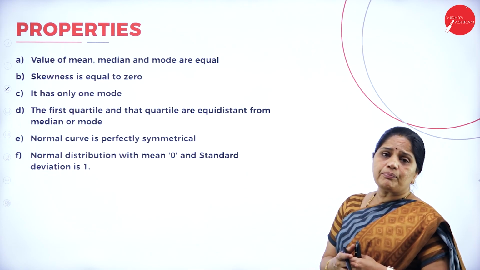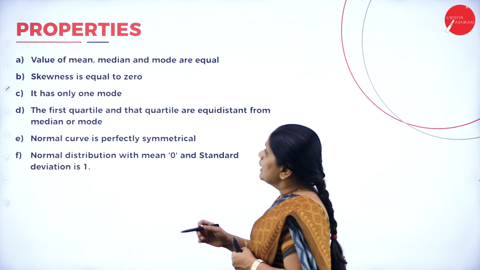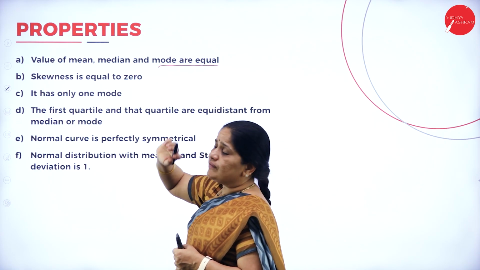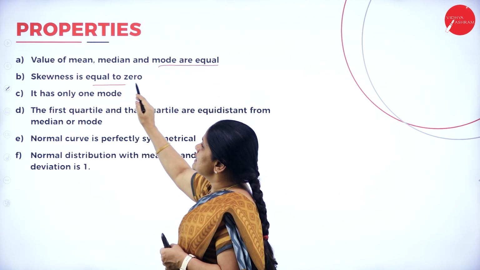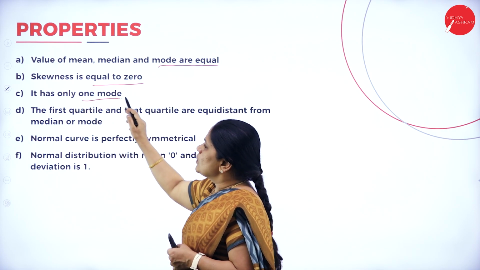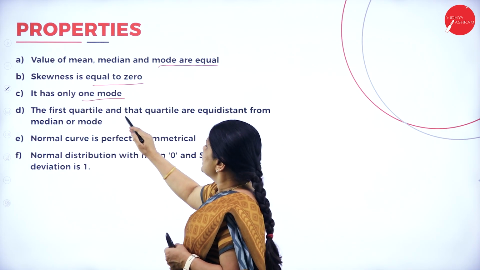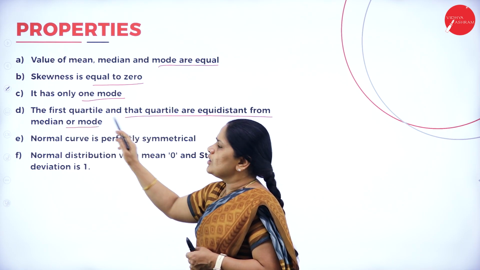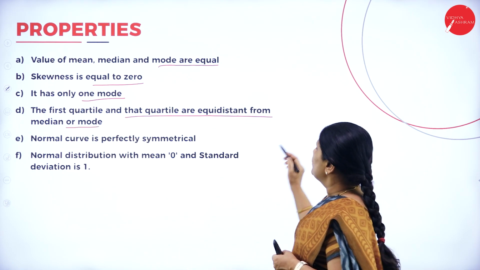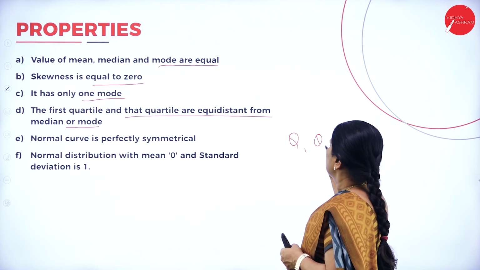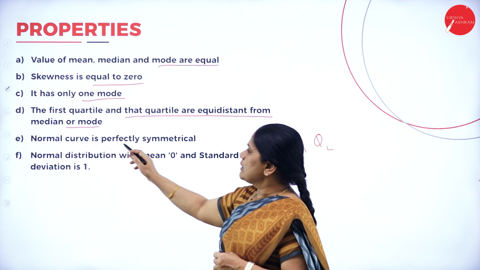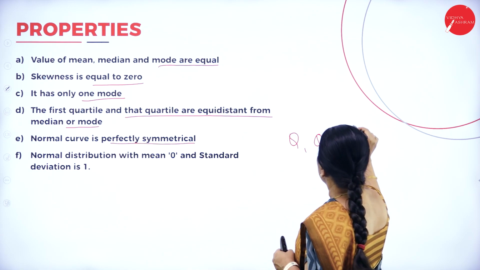Now, if you look into the properties of the normal distribution, the values of mean, median and mode are equal. The skewness is equal to 0 and it has only one mode. The first quartile and third quartile are equidistant from the median or the mode, and the normal curve is perfectly symmetrical.